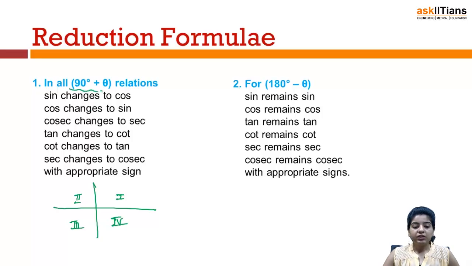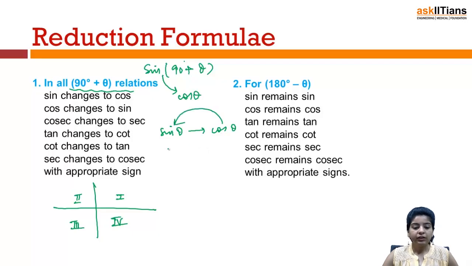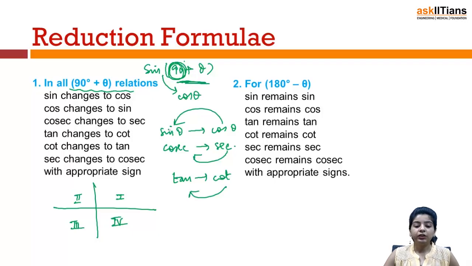In all 90 plus theta relations, that means suppose I have sine 90 plus theta, then in this case sine changes to cos. This is something that you will have to remember. Sine changes to cos, and obviously then cos changes to sine. Then you have cosec changes to sec, and sec changes to cosec. Then tan changes to cot, and cot changes to tan, and that happens only in case of 90 plus theta. This is important. In 90 plus theta relations, the trigonometric function changes, that is sine changes to cos, and obviously then cos changes to sine, and so on.